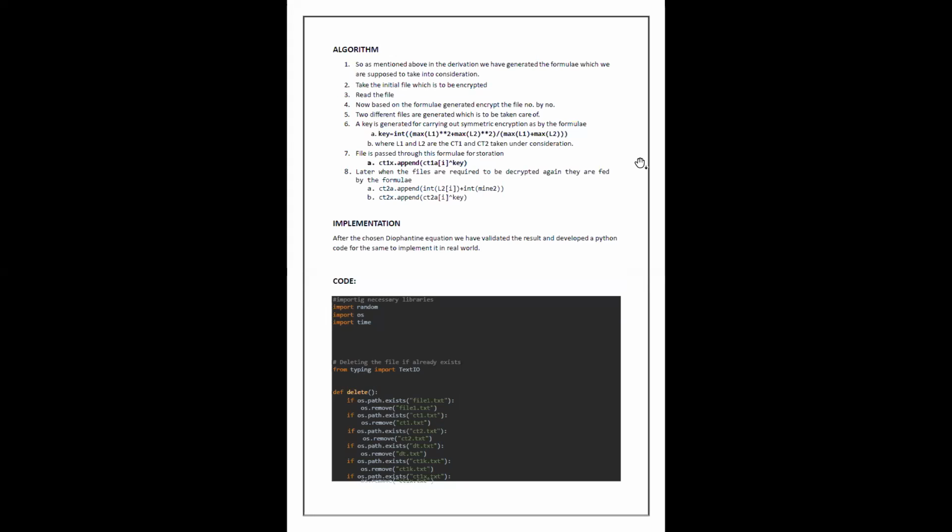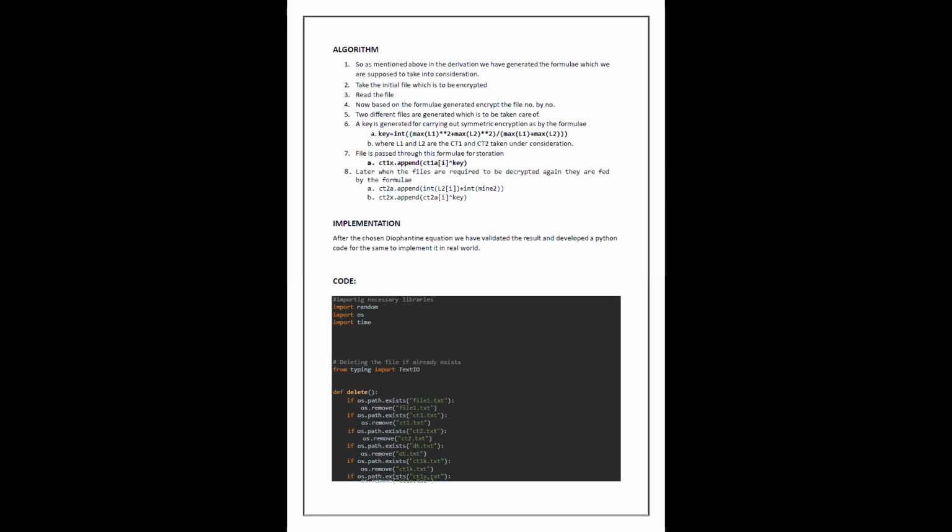Okay. So basically, sir, we have derived a formula according to which our files will get encrypted and decrypted. First, in the algorithm, we take the initial file which is to be encrypted. We read the file, and now based on the formula generated, we encrypt the file according to its number. Each file has a unique number. Two different files will be generated, one encrypted and one decrypted file.